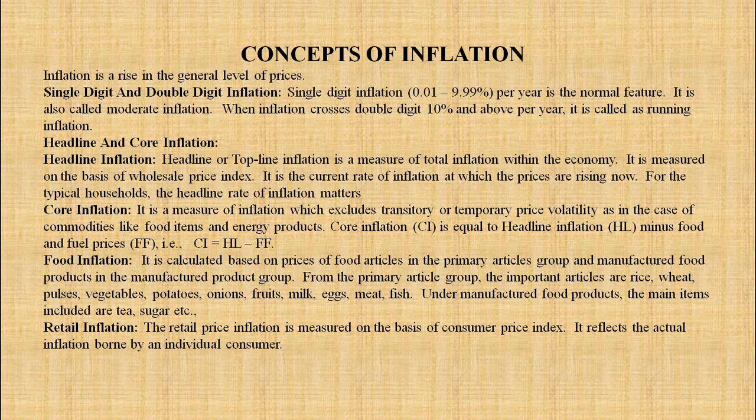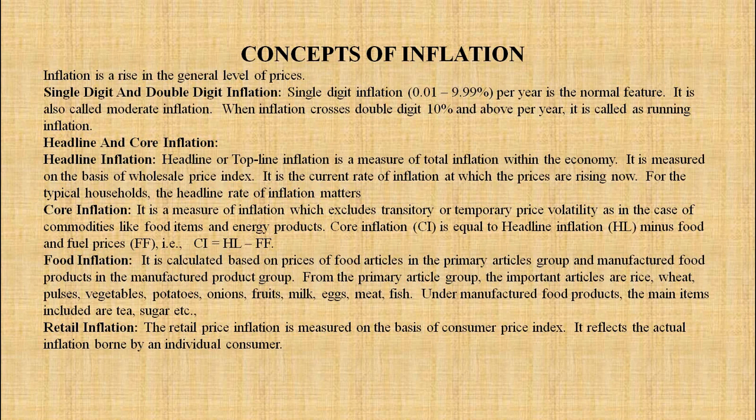Now, food inflation is calculated on the prices of the food articles in the primary article group and manufactured food products in the manufactured products group. The important articles from the primary article group are rice, wheat, pulses, vegetables, potatoes, onions, fruits, milk, eggs, meat, fish, etc. Under manufactured food products, the main items included are tea, sugar, etc. When the prices of these commodities go up, it is called food inflation.